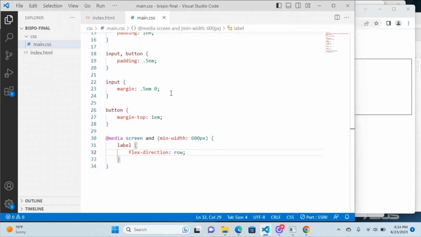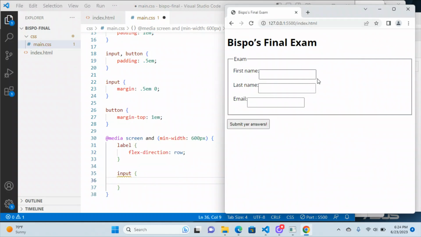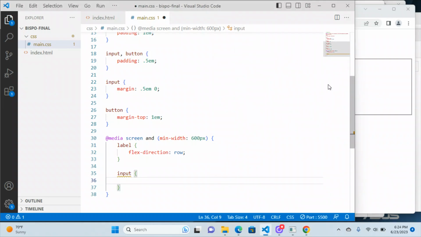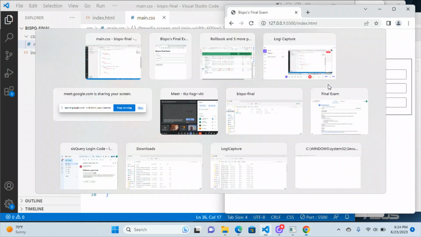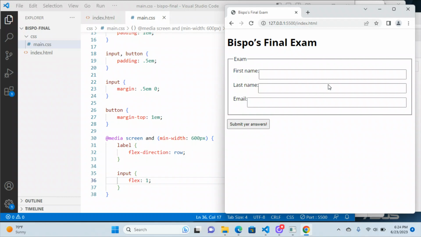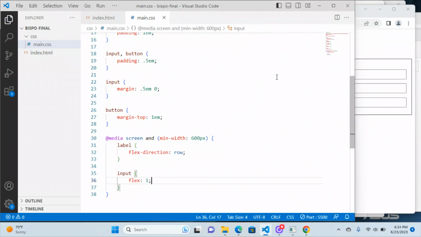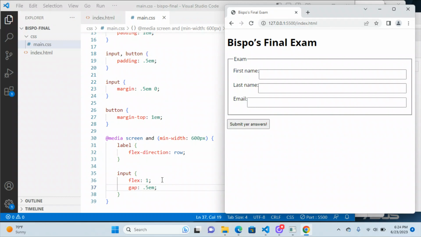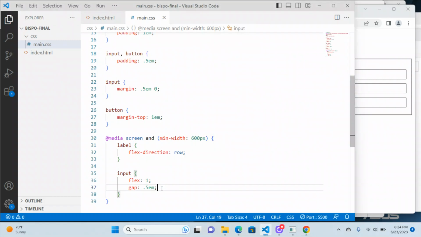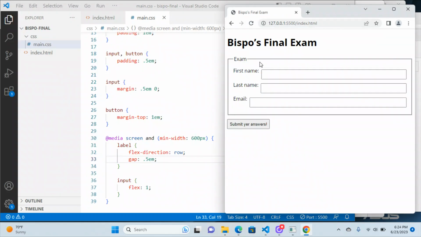So they look pretty ugly. Let's fix it. I'm going to do the input. And remember to make something flexy or stretchy, you can do a shorthand of flex 1 like that, and then it'll stretch across. To get a little bit of space between those, you could start playing around with margins, but as I was recalling, about a week ago, there is the gap property. So if you did something like that, oh, wrong thing, I got to put that in a label. Sorry, not the input. There we go. That's handy, right? Put a little space in there.